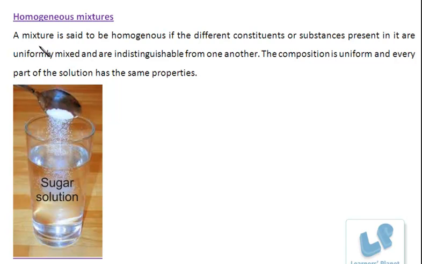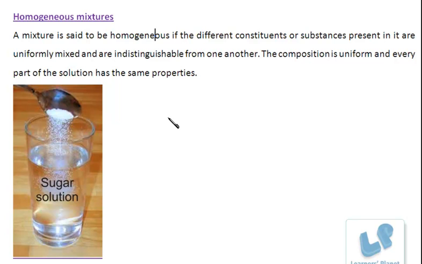Homogeneous mixtures. A mixture is said to be homogeneous if the different constituents or substances present in it are uniformly mixed and are indistinguishable from one another. The composition is uniform and every part of the solution has same properties. That is the mixing of the two substances. Say a mixture is formed by combination of two or more pure substances. These substances do not react with each other.